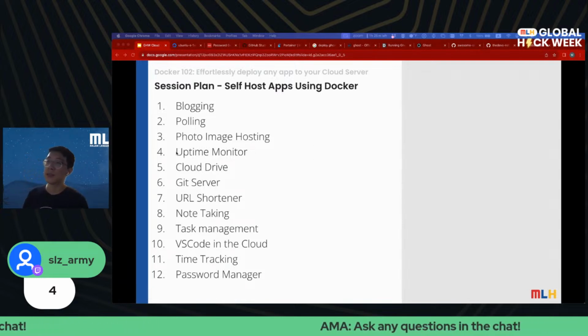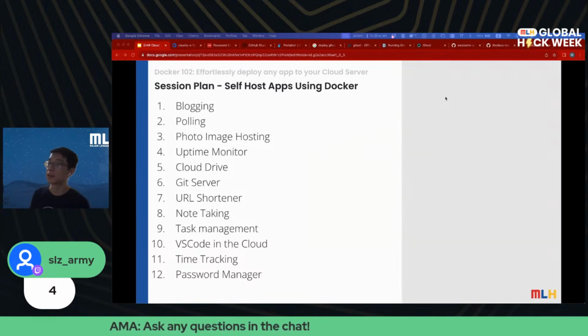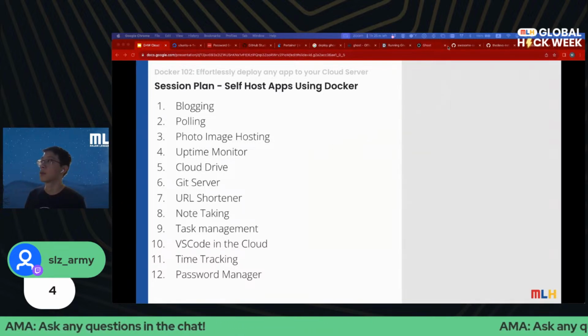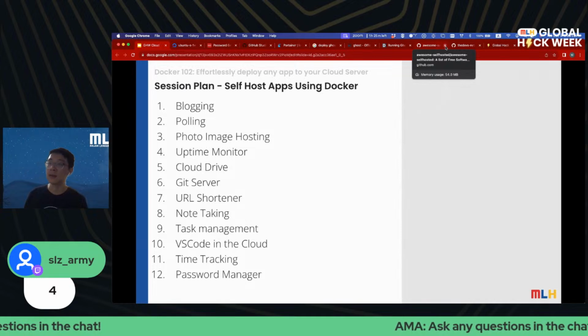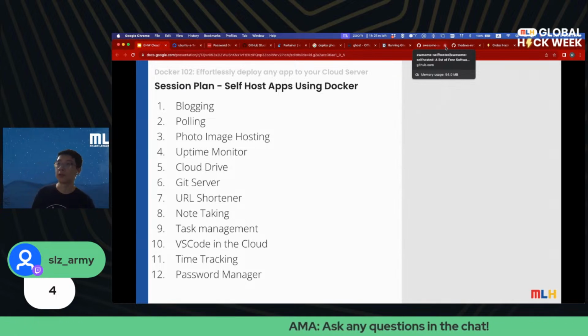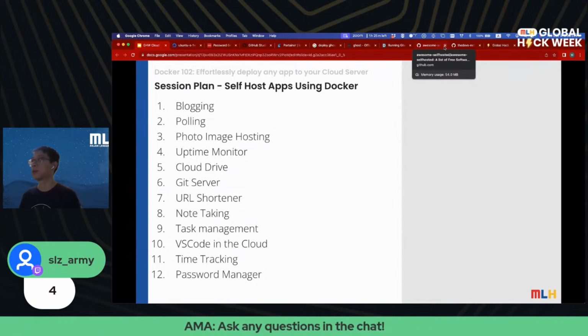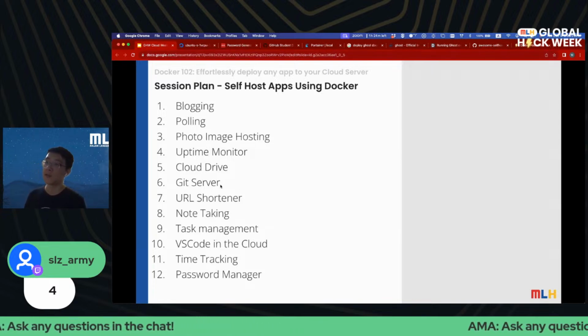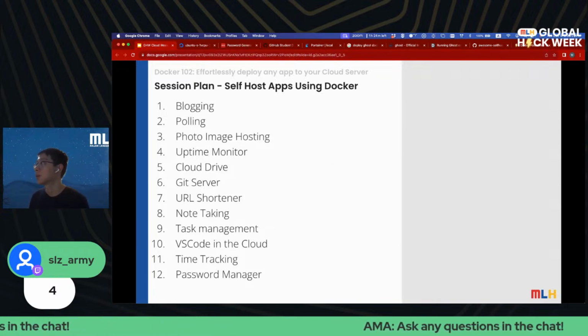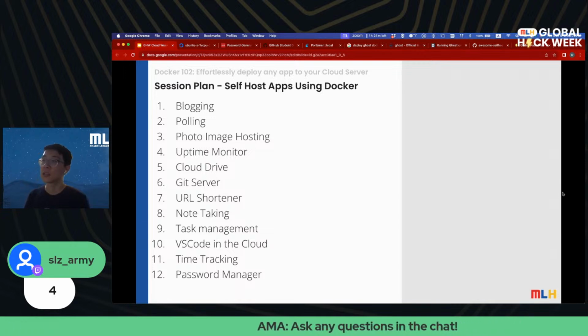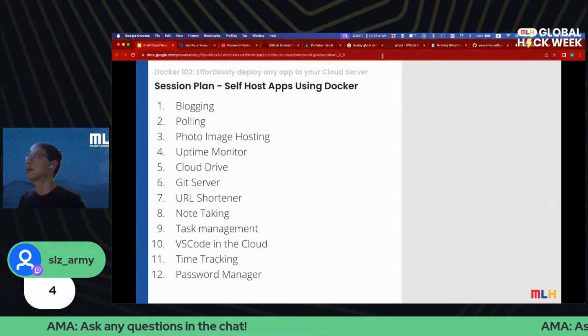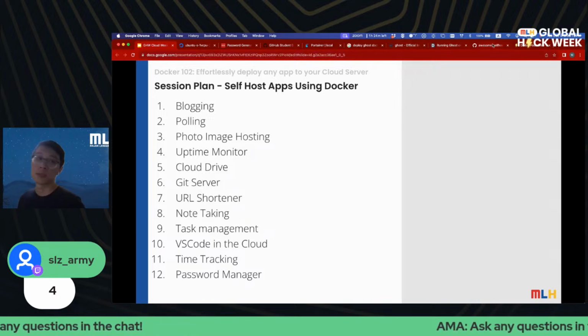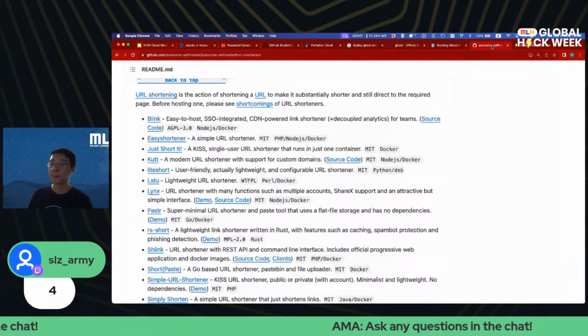So uptime monitor is like you can set up a monitor of a specific website and you can monitor when it comes down, and you can kind of monitor and get alerted, right? If it's your website, you want to make sure users can access it. So this is very useful. I use it a lot for my personal sites as well as for work. But all the solutions cost money, or they have a lot of limitations. That's where self-hosting comes in. That's the advantage of self-hosting.